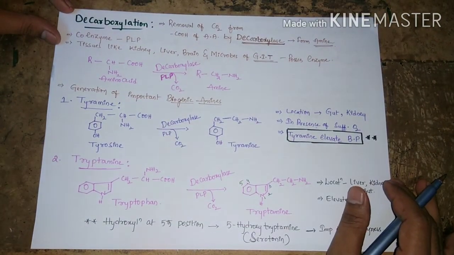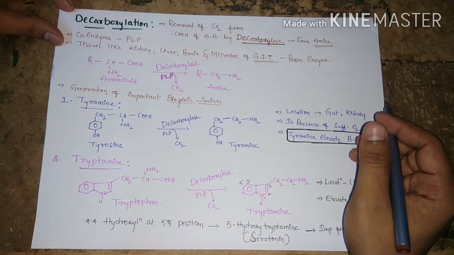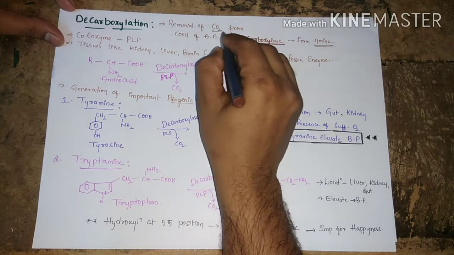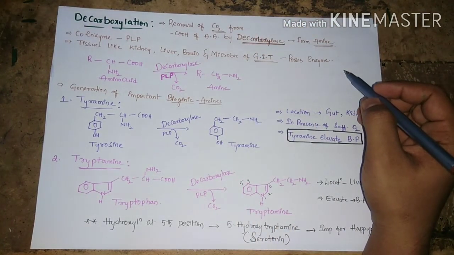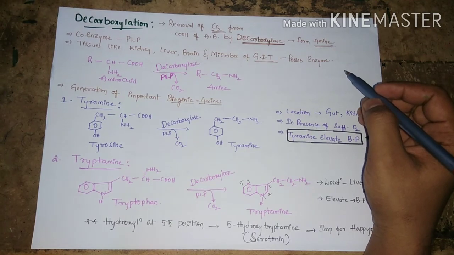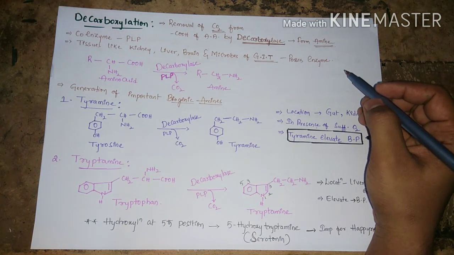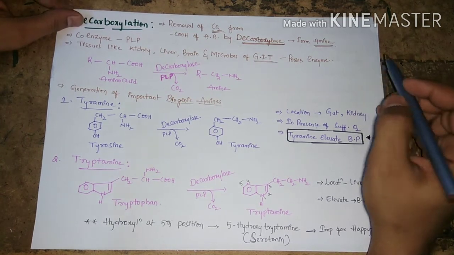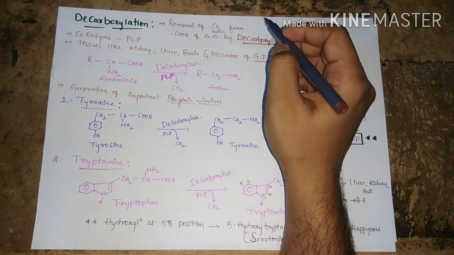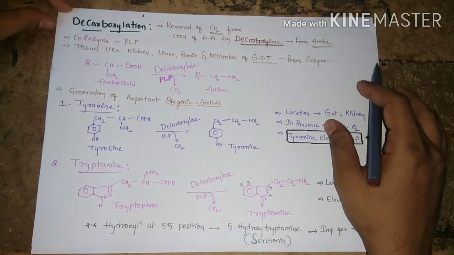Next one is decarboxylation. De means removal. So decarboxylation means removal of carbon dioxide from the amino acid. From which position do we remove carbon dioxide? From the COOH group. So decarboxylation means removal of carbon dioxide from the carboxylic group of an amino acid by the enzyme decarboxylase.